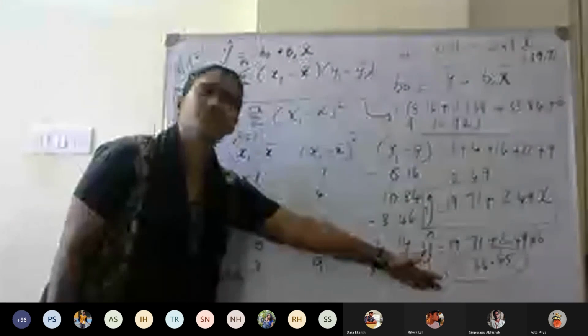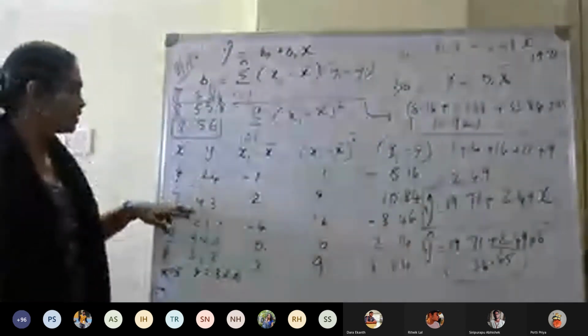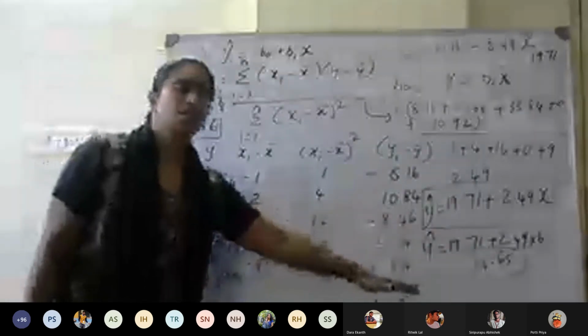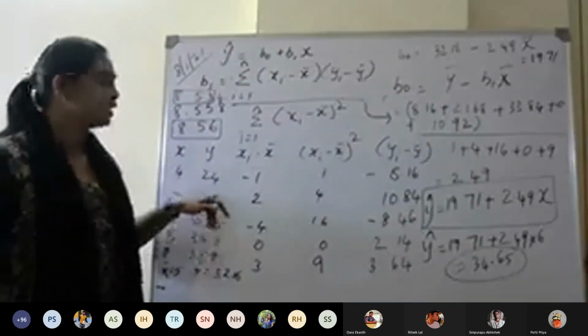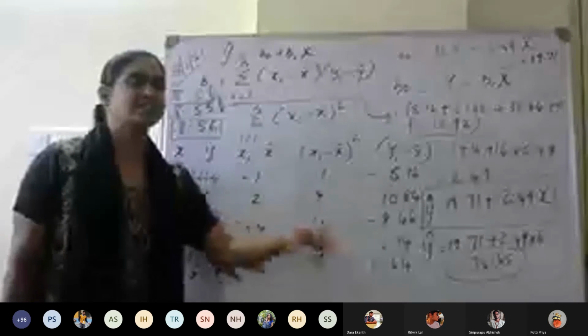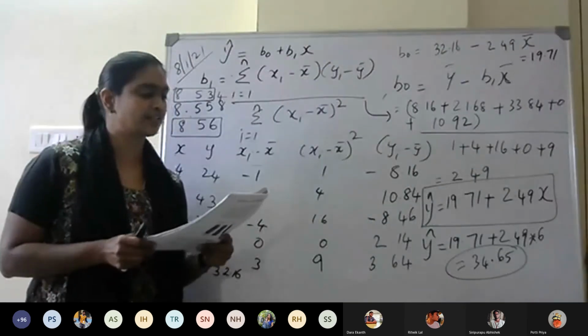So for 6 years, there is no wonder that it is predicting 34.65. You can tell it is absolutely right. And for 7 it is 43. So it is between 34.3 and 43, so you can consider that as the correct prediction. But then there is a mean square error we have to now calculate. If we calculate the mean square error, we will know whether it is predicting plus or minus above the average value. Okay, so now let us move on to calculate the mean square error.